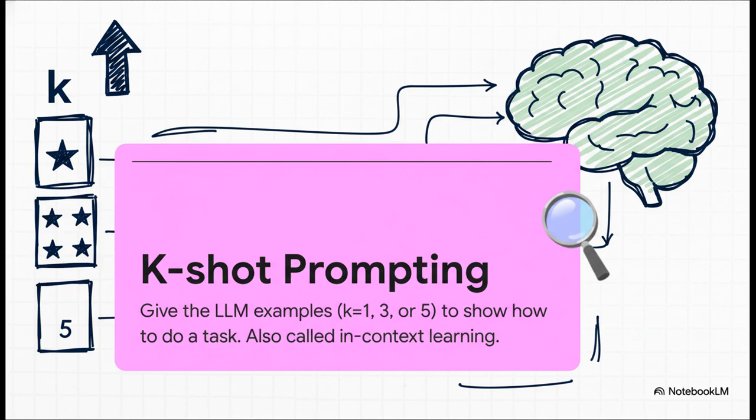So this few shot idea is also called K-shot prompting. And that K is just a placeholder, right? It stands for how many examples you're giving. 1, 3, 5, whatever. And this is important. You're not retraining the entire model. You're just showing it right here and now in this conversation what a good answer looks like. And the impact is huge. Just a couple of examples can make the model's performance way, way better.